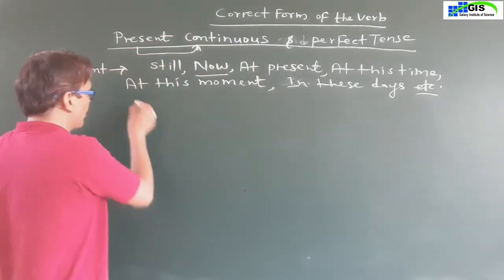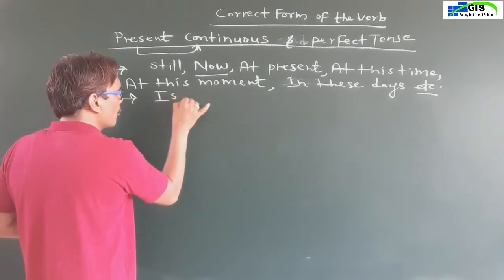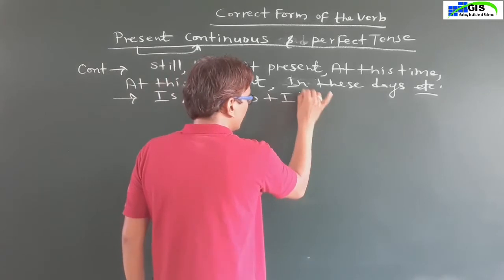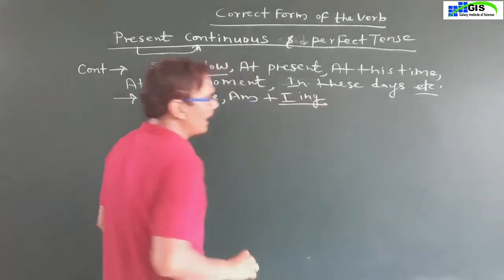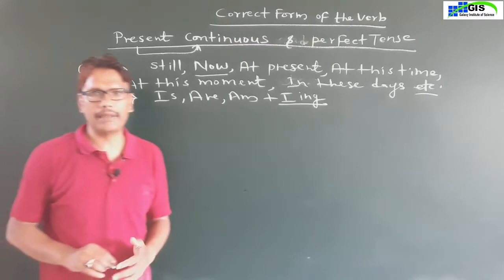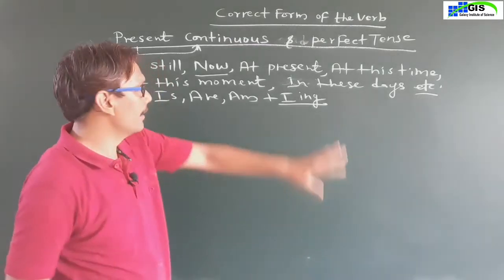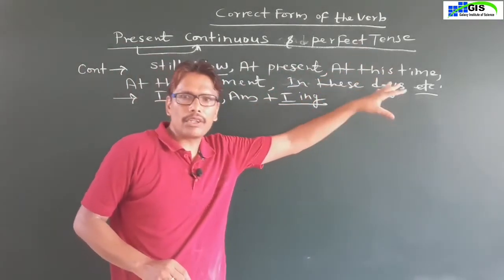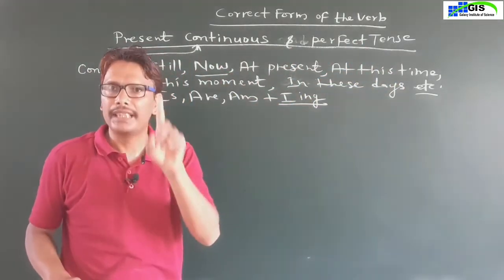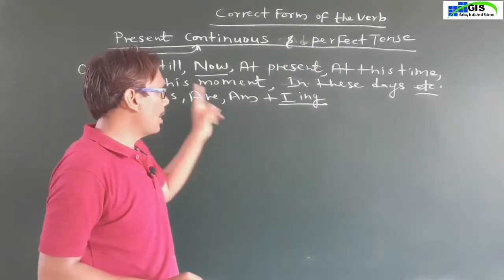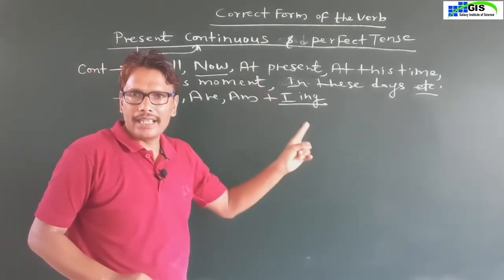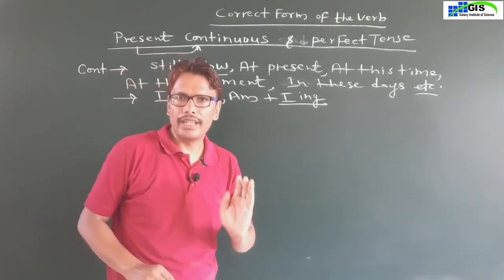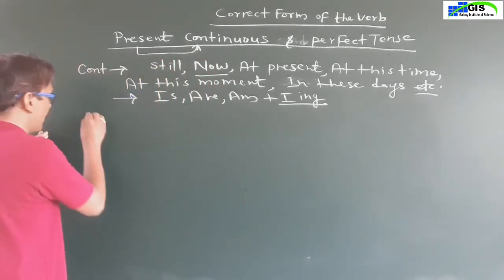In present continuous tense we always use is, are, am plus ing with the first form of the main verb. If you find any one of these adverbs of time in a sentence, then you will fill in the blanks is, are, am plus ing with the first form of the main verb. So dear students, these are the examples.